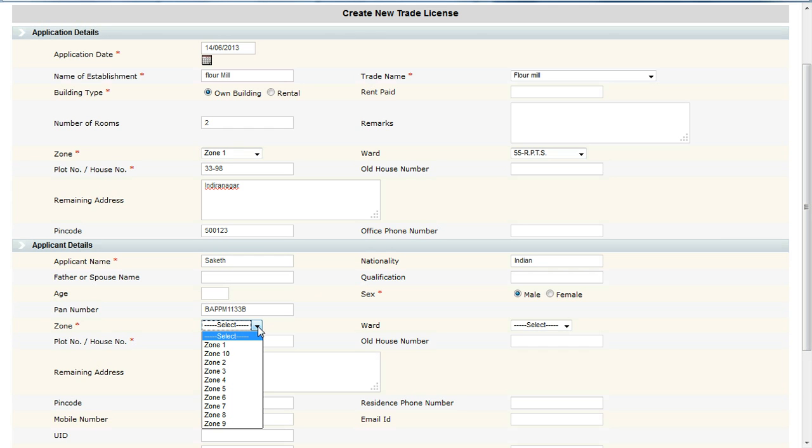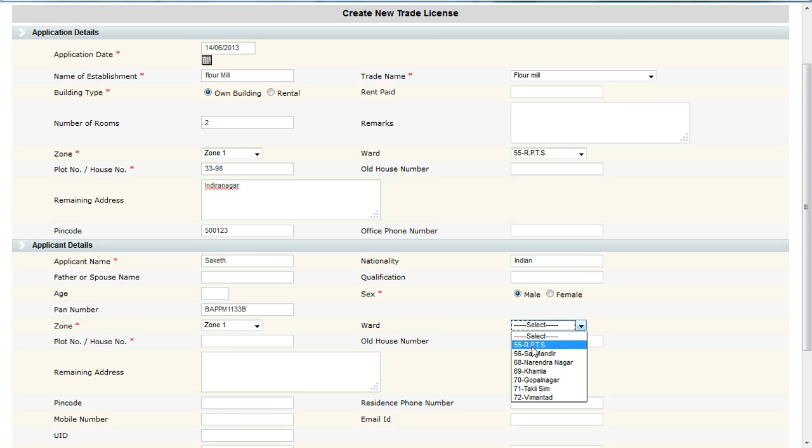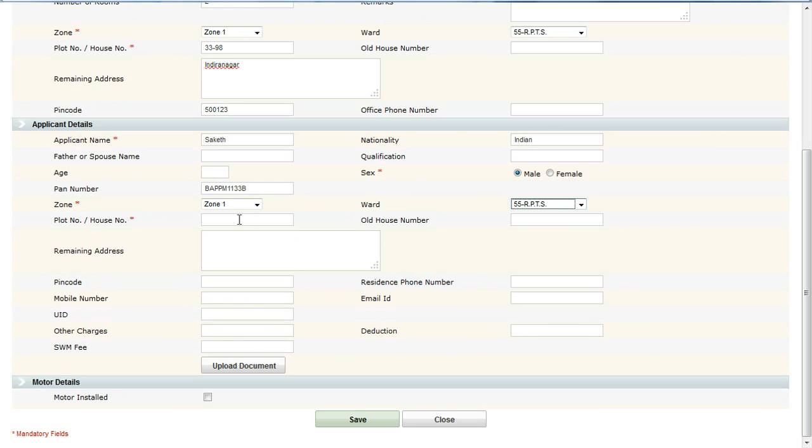Again, the zone of the applicant address details. I'm entering the address details.